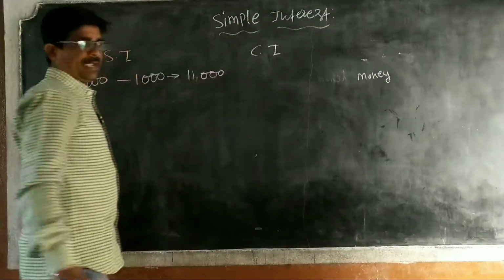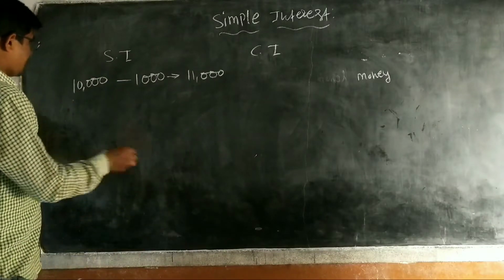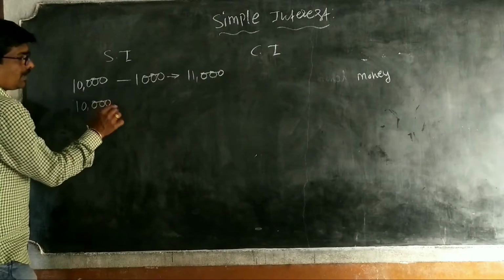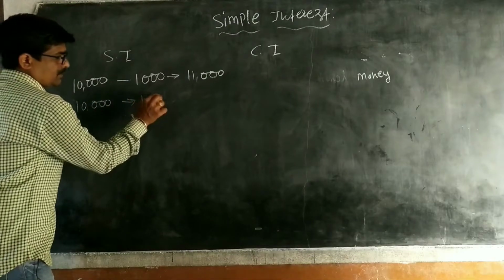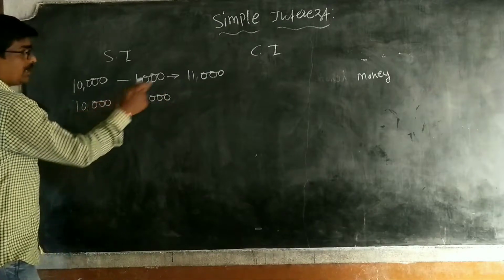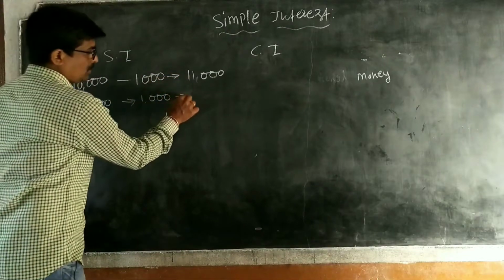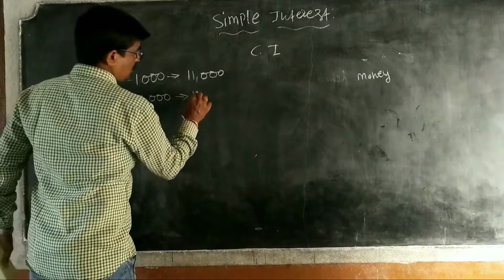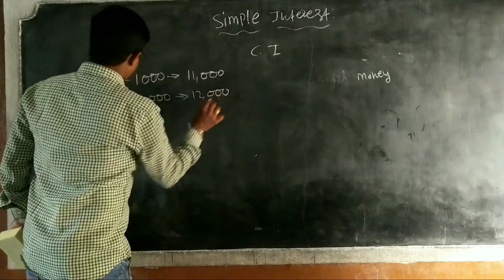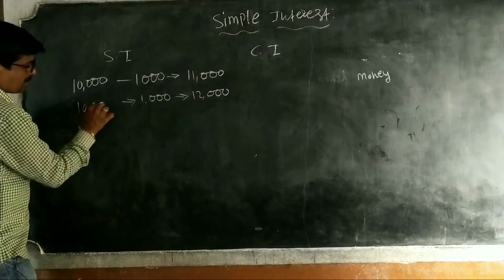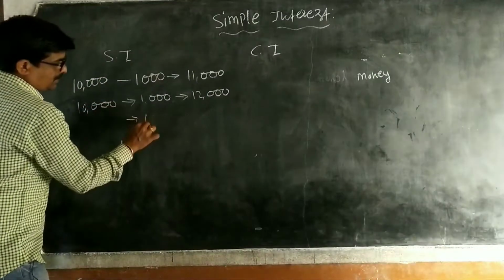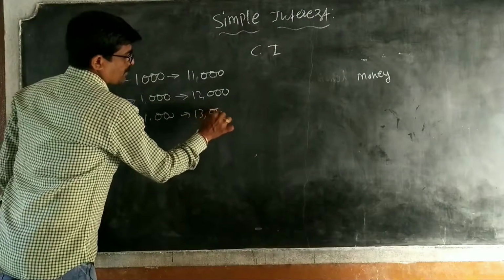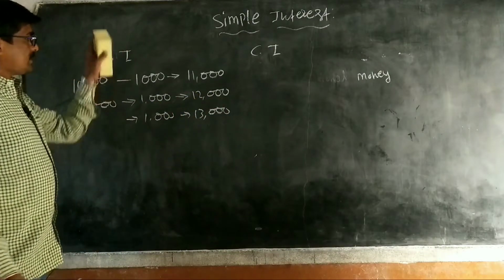Second year, the principal is the same, 10,000, and extra 1,000, so 12,000. Principal is always the same. Again 1,000, you have to pay 13,000. So this is simple interest.